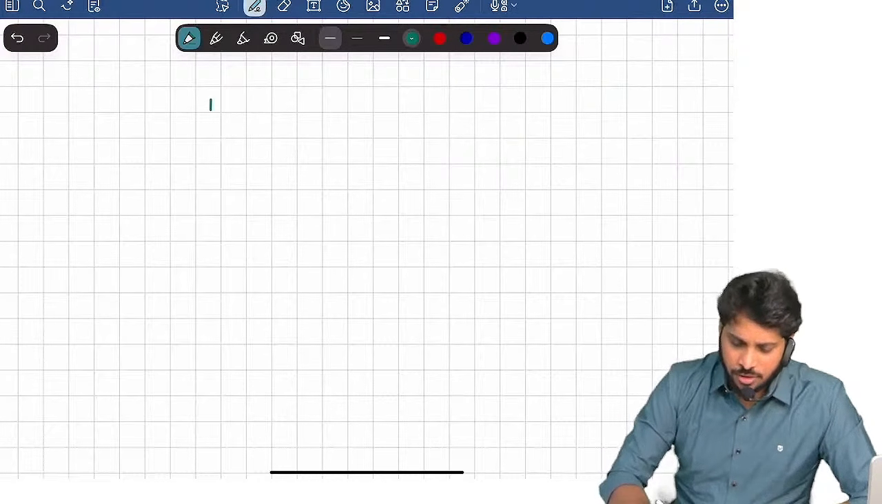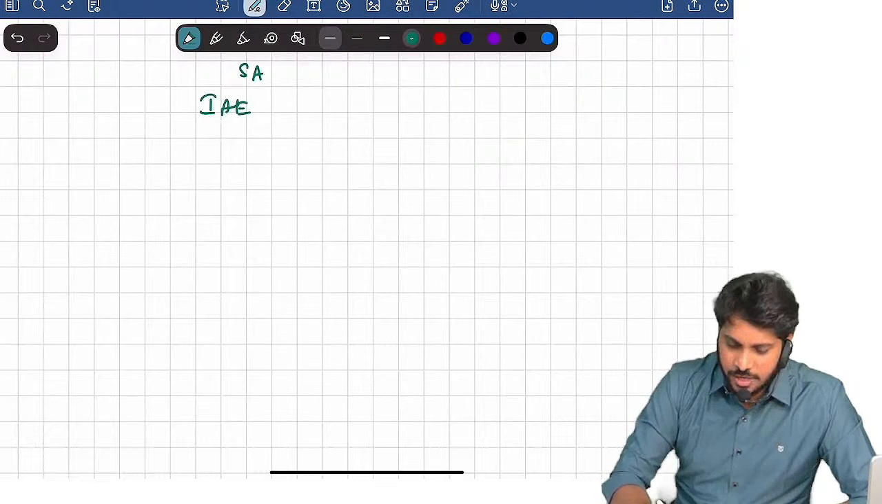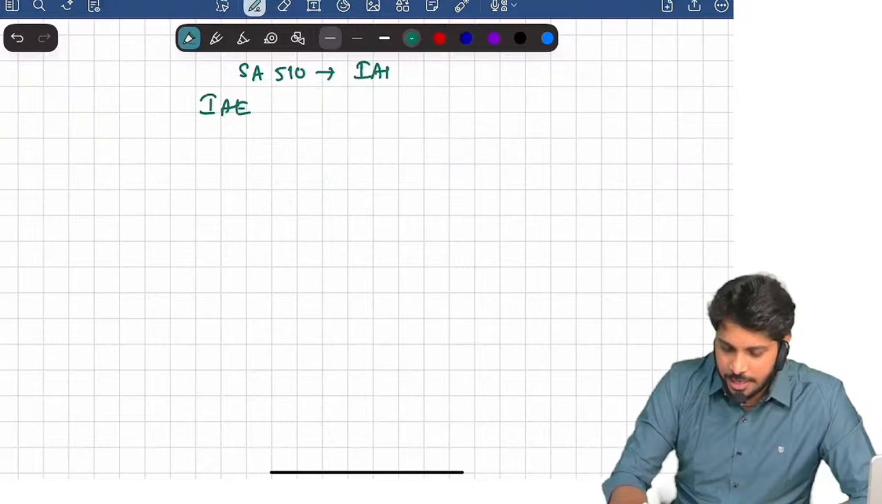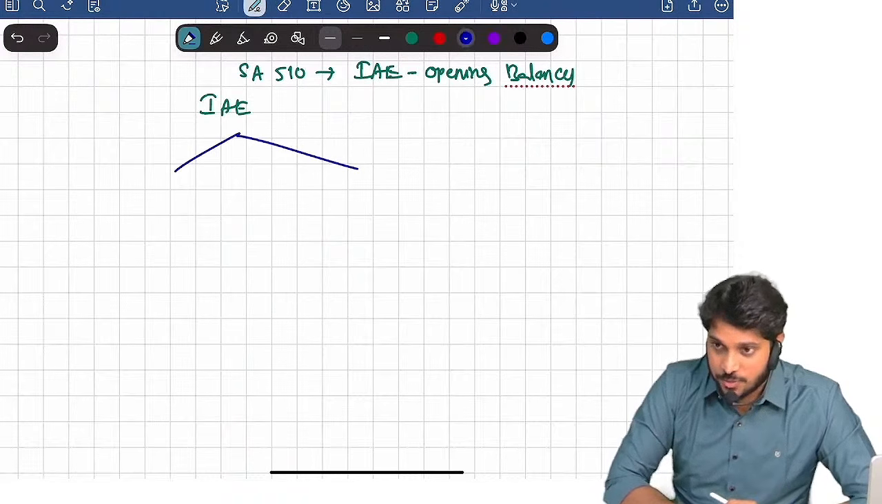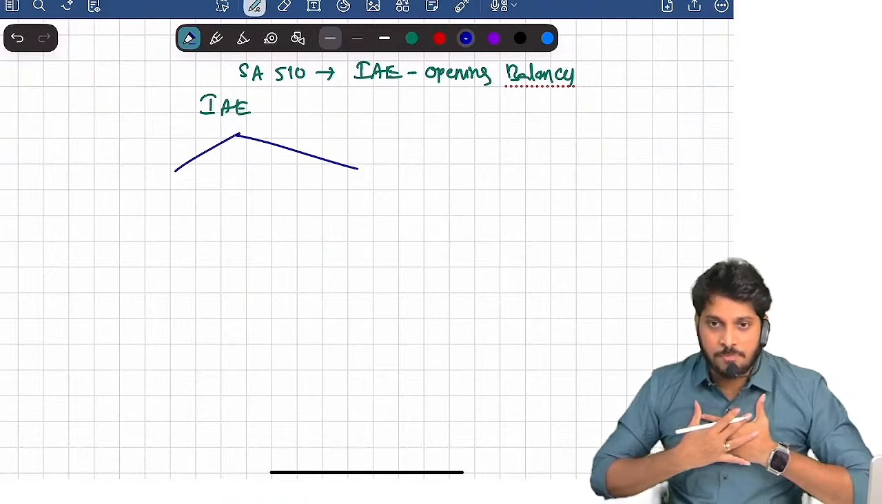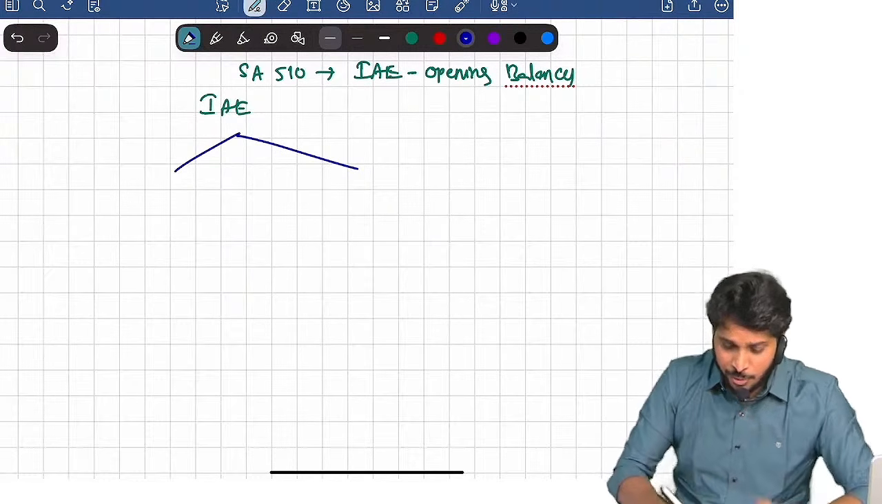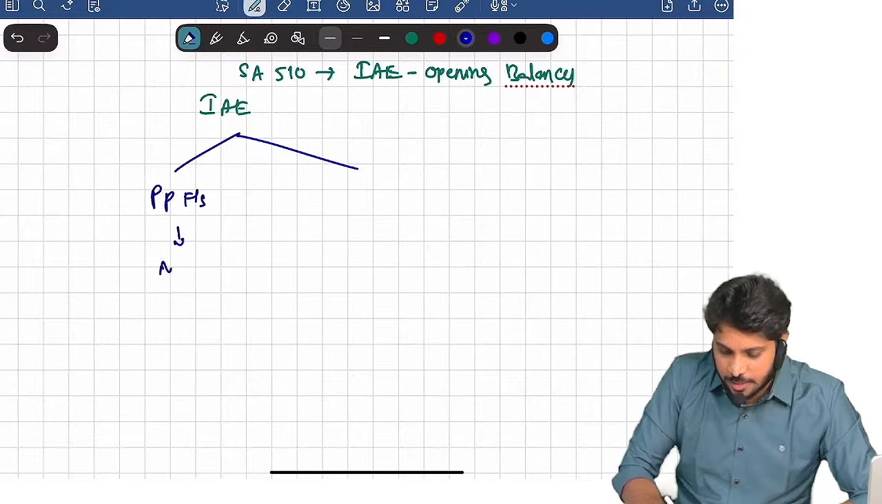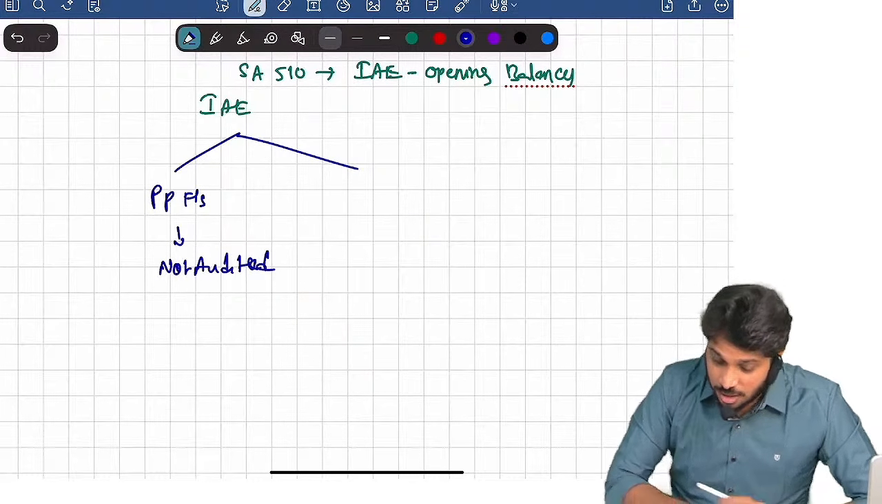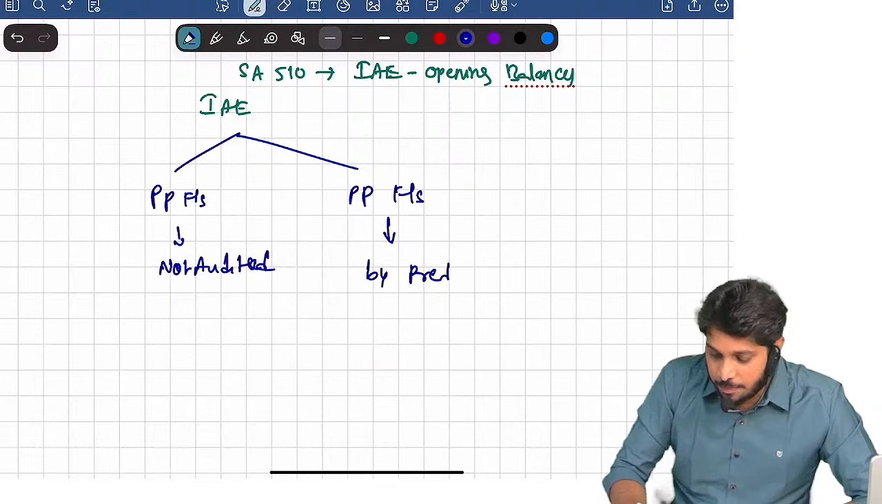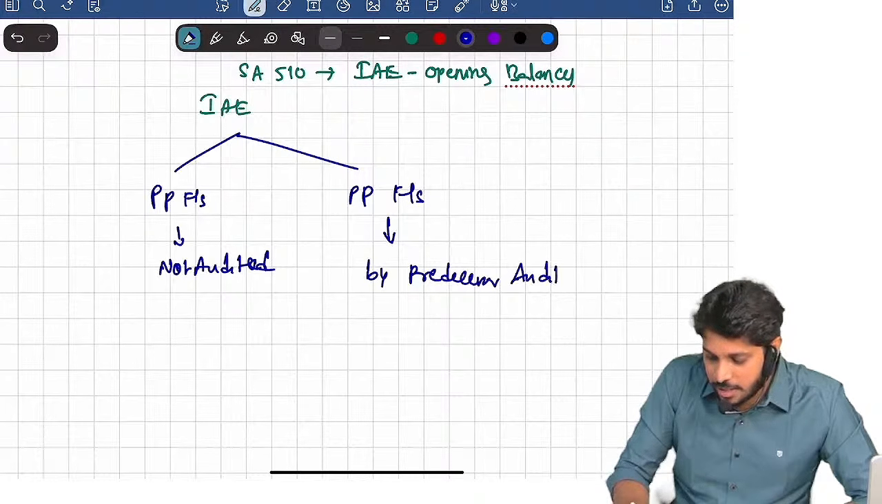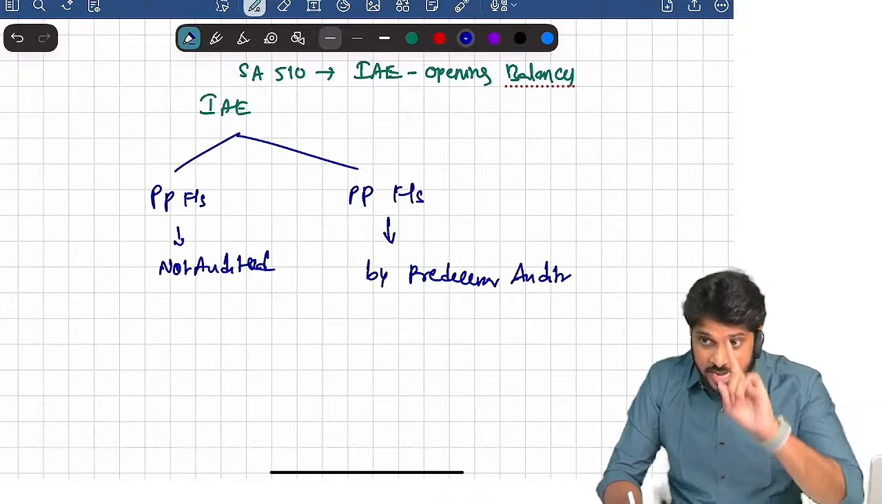Now, first of all, what is an initial audit engagement? We are discussing, by the way, 510, initial audit engagement, opening balances. Okay. What is an initial audit engagement? There are two types of engagements which are called initial audit engagement. For example, I have accepted the audit of a company where prior period financial statements were not audited. Then that's an initial audit engagement. Or prior period financial statements were audited by a predecessor auditor.